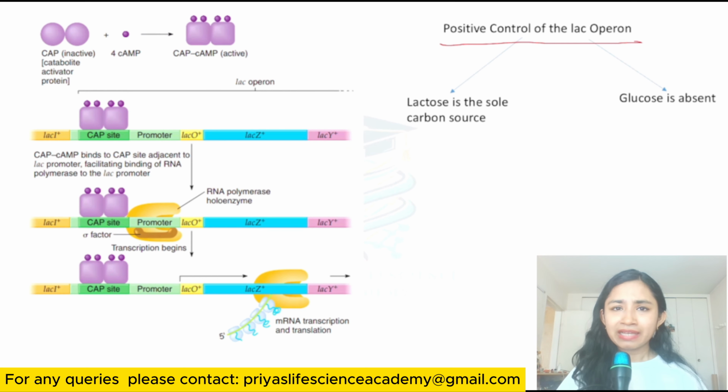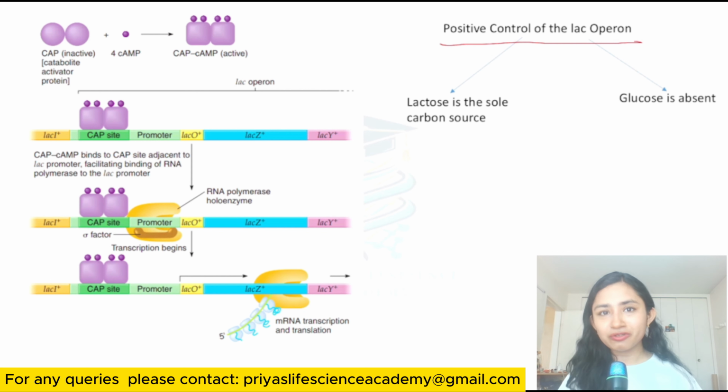As you know, the Lac Operon is negatively controlled by the Lac repressor. It binds with the operator region and doesn't allow the RNA polymerase to bind on the promoter region. As a result, the RNA polymerase can't transcribe the Lac Operon and Lac Operon enzymes are not made. But do you know there is a positive regulation, or positive control, of the Lac Operon as well?